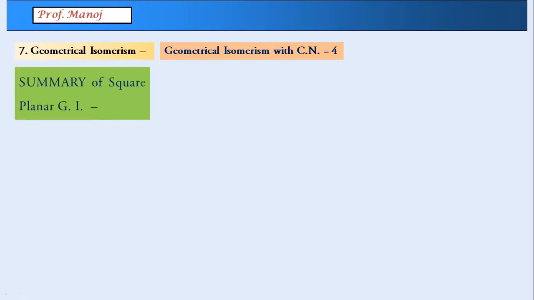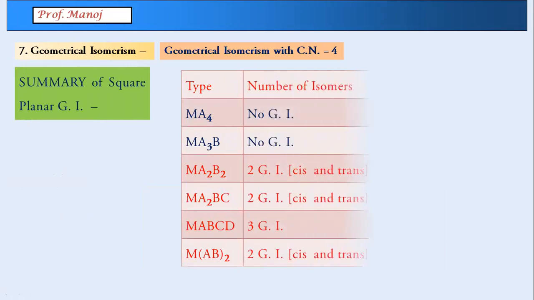We give a summary of all the isomers we have taken in geometrical isomerism. Here we can see MA4 and MA3B do not show any isomerism at all. And the remaining 4 we saw right now. इसमें से देखो MABCD के लिए cis trans कुछ लिखा नहीं है, only 3 GI. GI means geometrical isomerism.